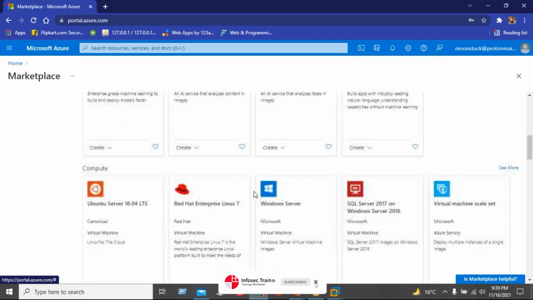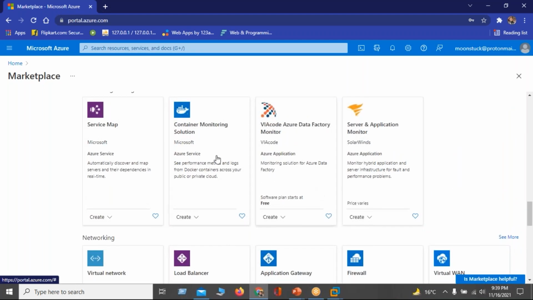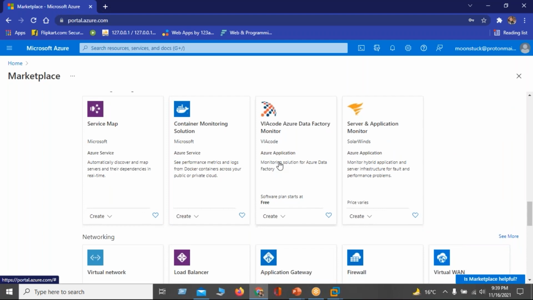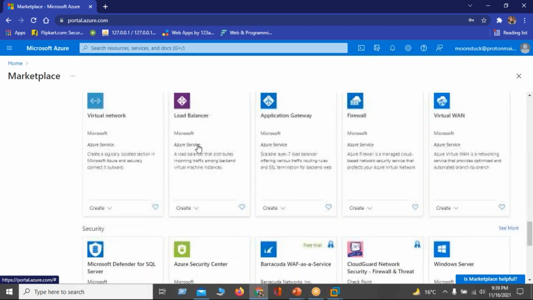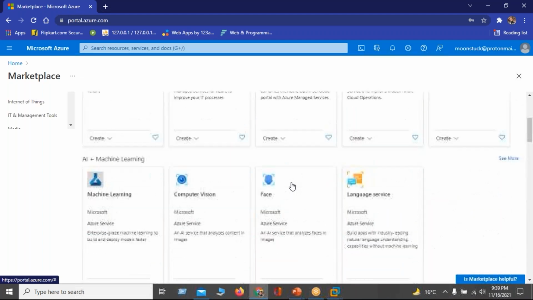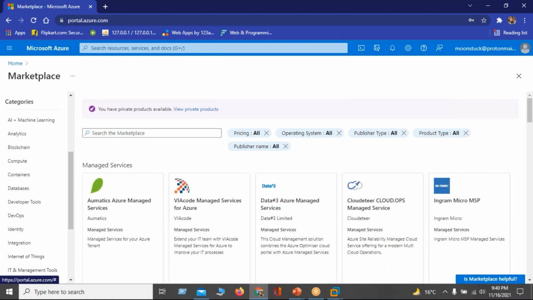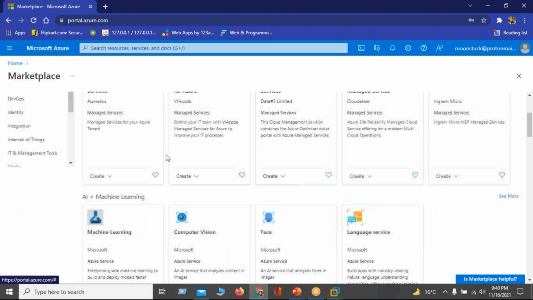It is like your real-time market, right? You can purchase any service. Software plans start at free, right? So you can see that there are some Azure services. You will also find third-party services which people offer over this Azure portal, right? According to your organization's need, you can use any of these services.